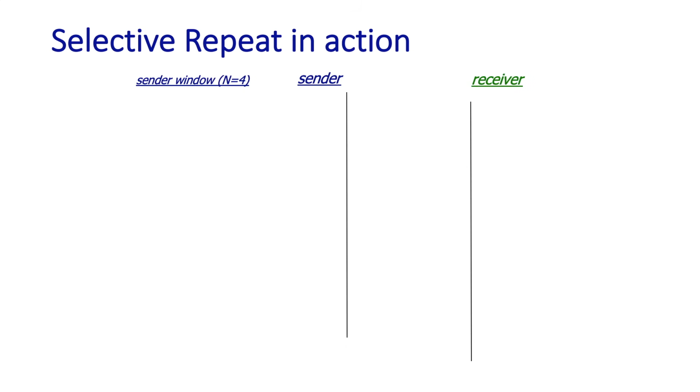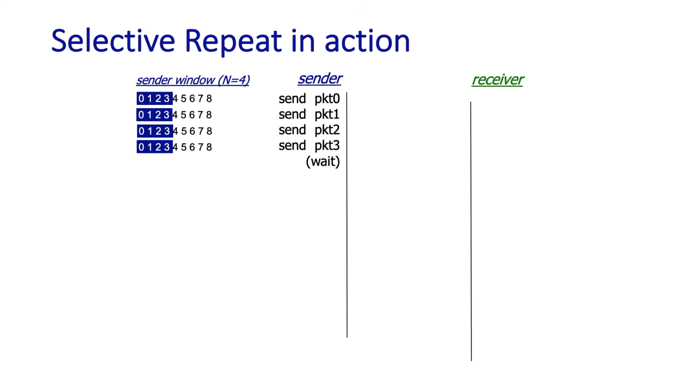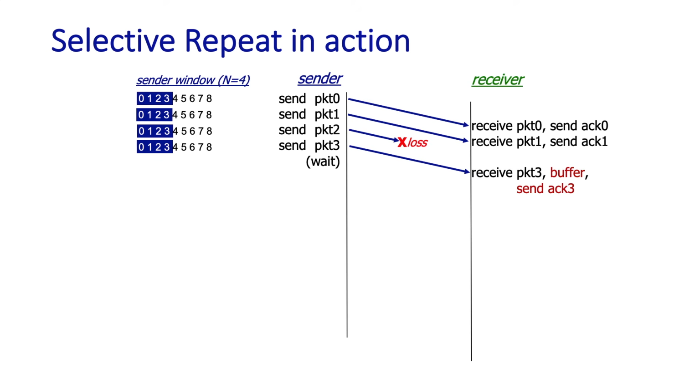And now let's take a look at the selective repeat protocol in action. And again, for this example, let's assume the window size is 4. So at t equals 0, the sender sends packets 0, 1, 2, and 3. They propagate over to the receiver. Packet 2 is lost, as in our earlier example. Now each of packet 0, 1, and 3 will elicit its own individual acknowledgement.